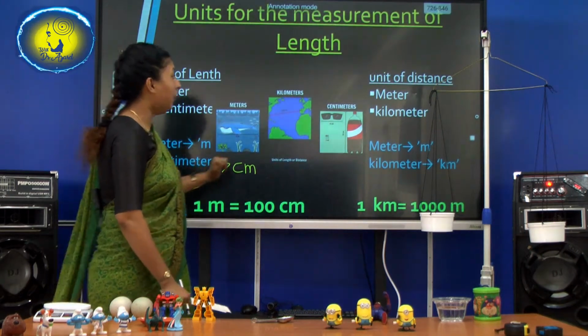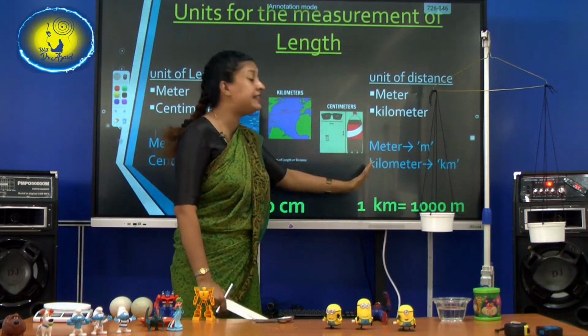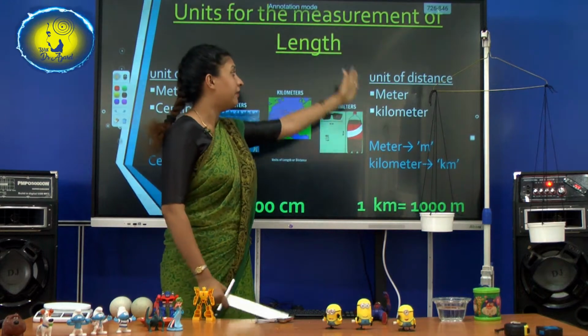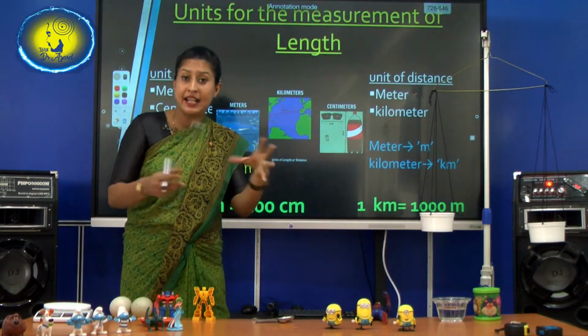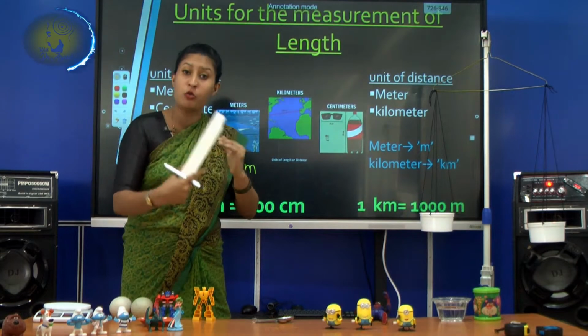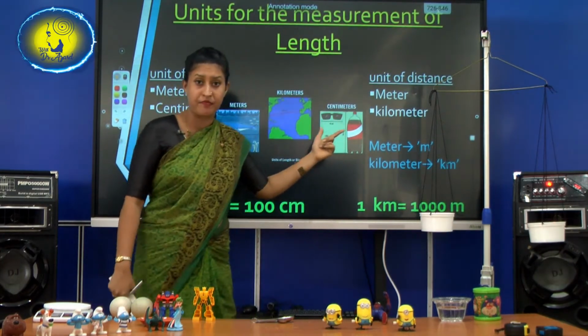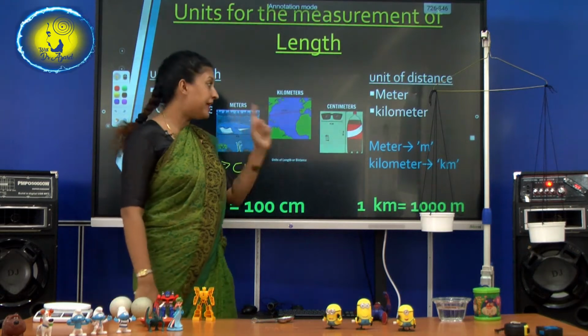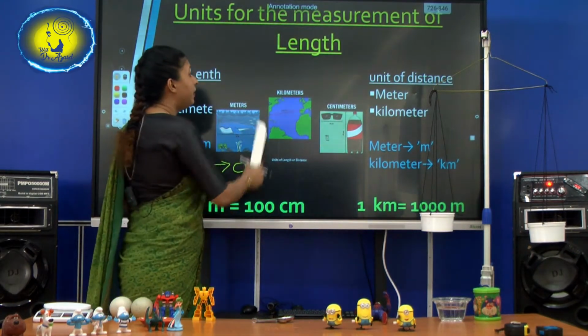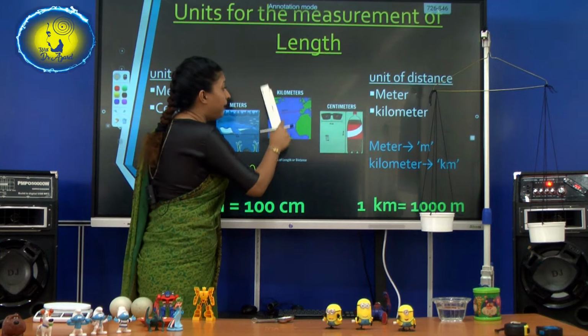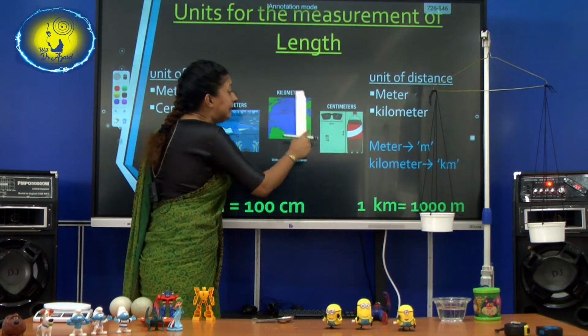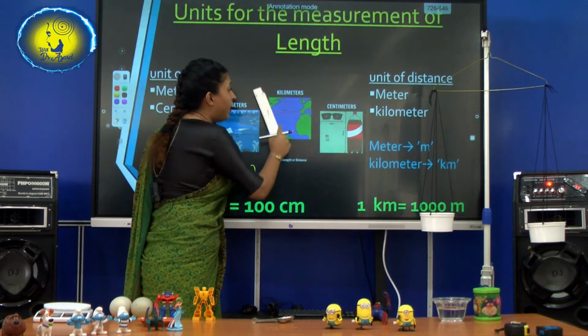Okay. So now when you talk about distance, distance between two cities, distance between two rooms, we use meters and kilometers. What do we use? Meters and kilometers. See, this is the picture of the earth.